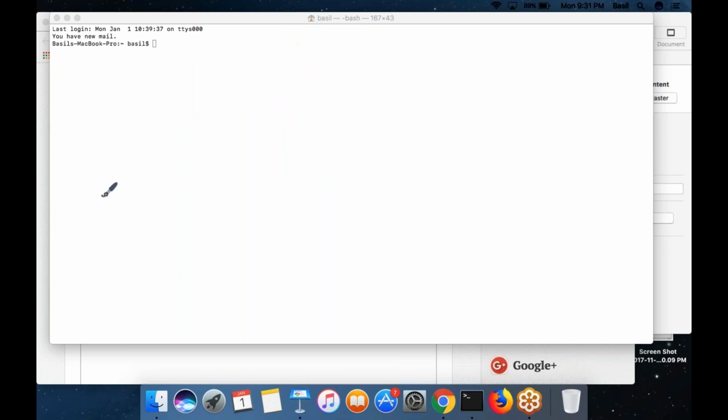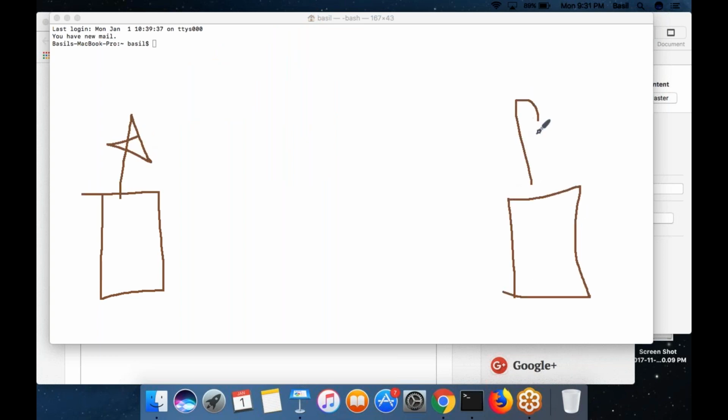Now let me ask you one more question. This is computer A and this is computer B. And A wants to send a file to B, right? The private key is confidential data which you should not share with everyone. It should be kept with yourself. A has a private key and public key. He has a key pair for himself. B has a private key and public key for himself. And this public key can be shared with anyone. That's fine. If A shares his public key with B, that's not a security problem.